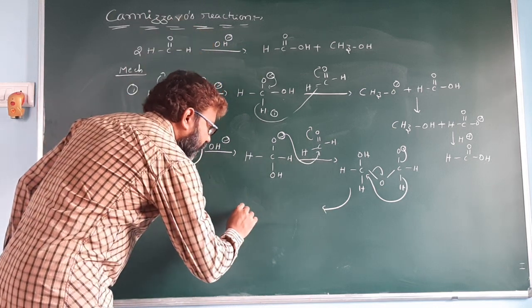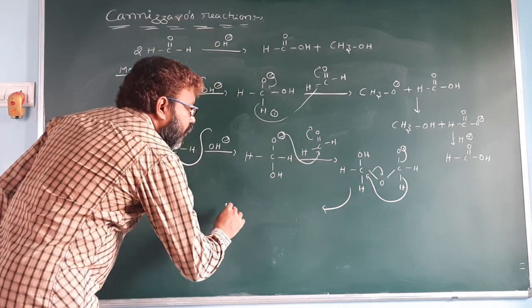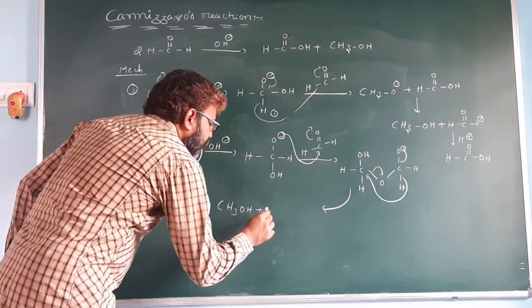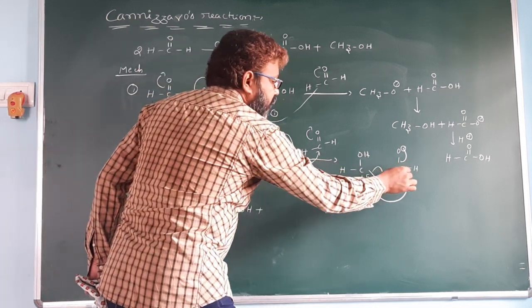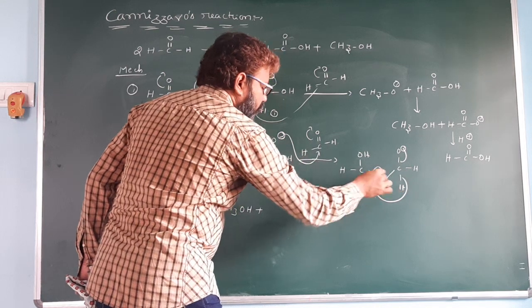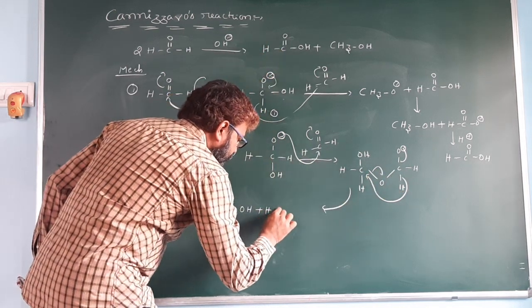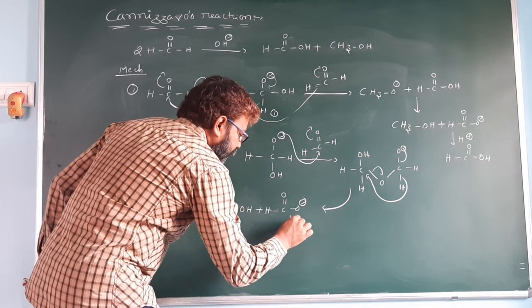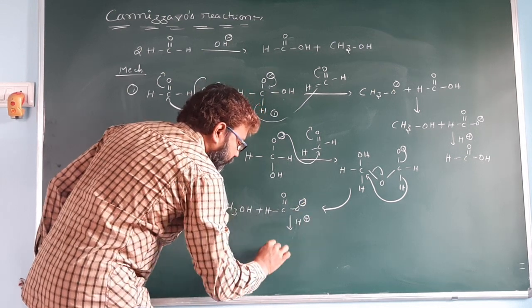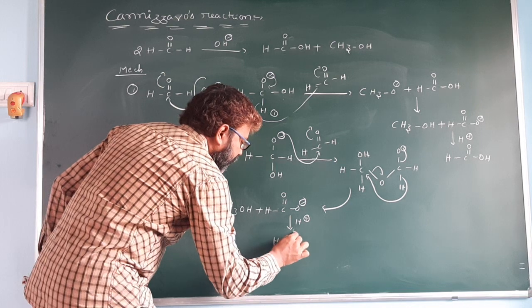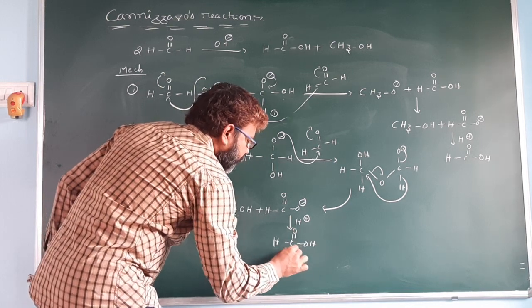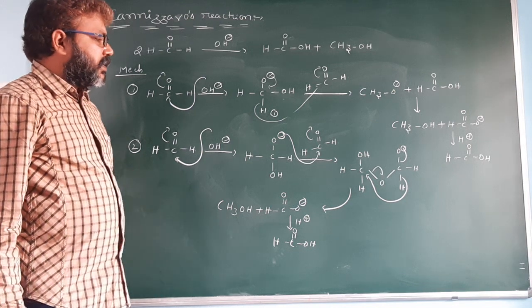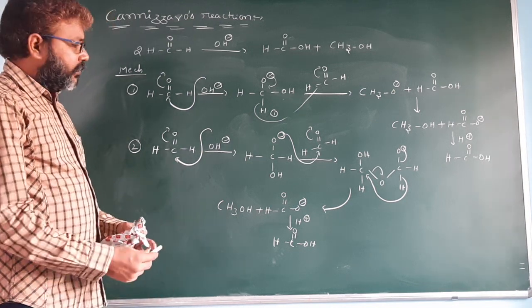You get CH3OH plus HC double bond O minus. Treated with dilute acidic medium, you get HC double bond OH. So it is the second type of mechanism.